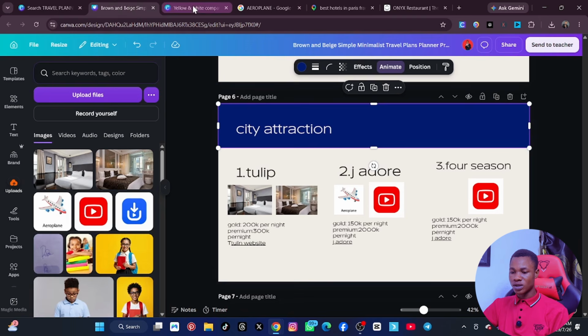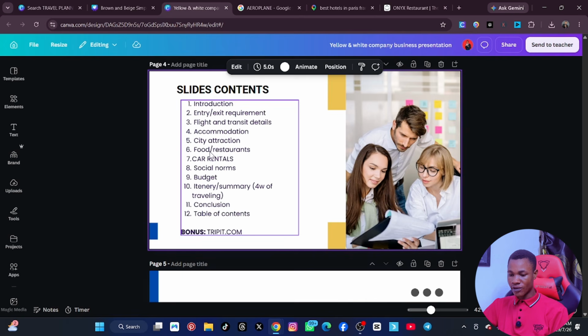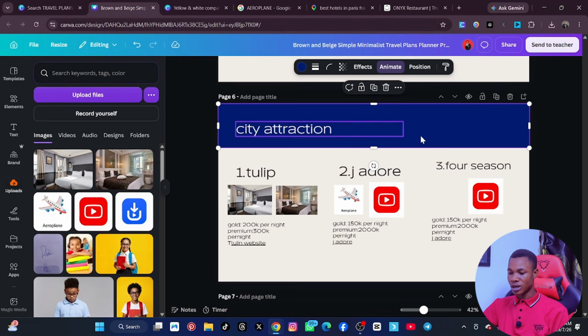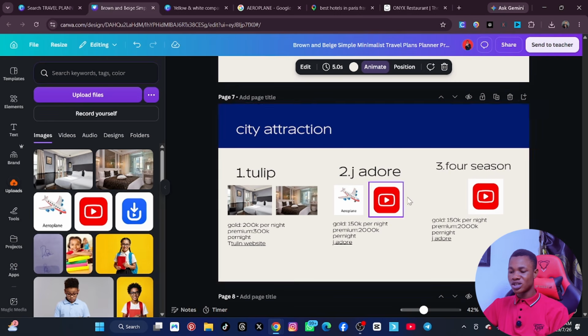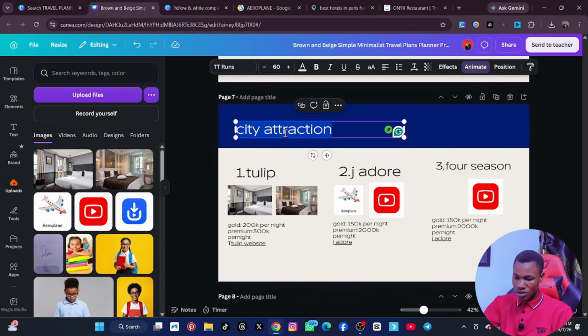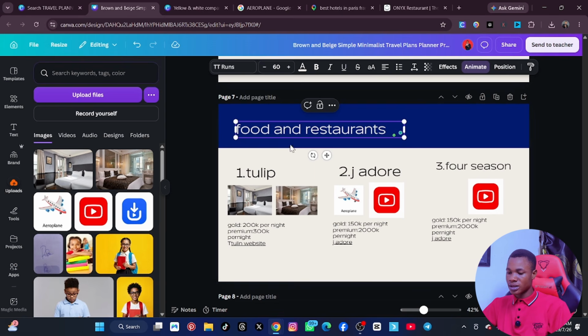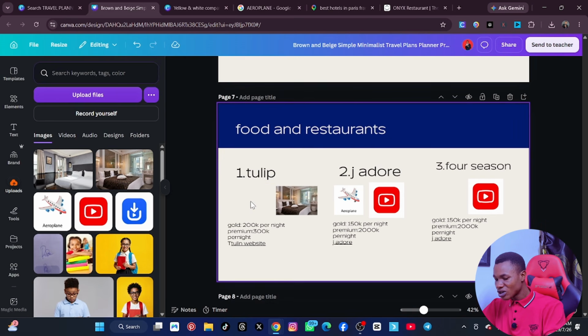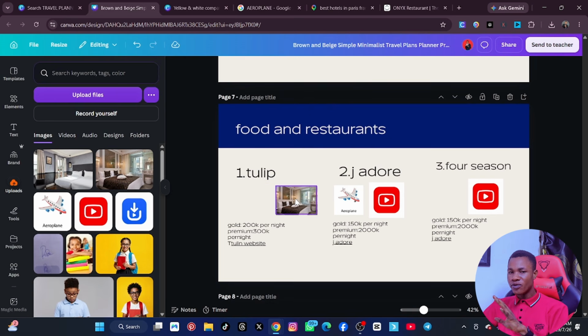Then the next one is what? The next one is food and restaurants. This is food and restaurants, the last one. We'll click on here. Just ensure that you make them beautiful. So let's say this one is food and restaurants. Then you can delete the pictures and put new pictures that you brought. Beautiful food pictures. If from that form he says he likes egusi soup, ensure that you pick a picture from any website that carries egusi soup. Please, it's very important. Is that okay?